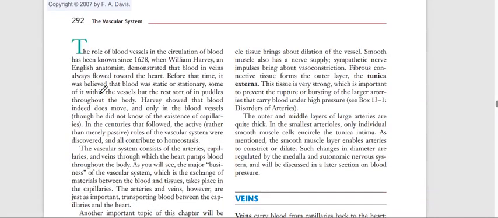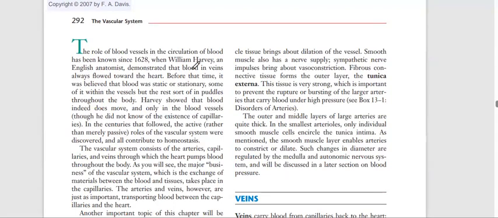So basically, the heart and the vascular system. Vascular means vessels. System means they contribute or work on the same pathway. They have the same work. So the vessels which send the blood and receive the blood are known as the vascular system.